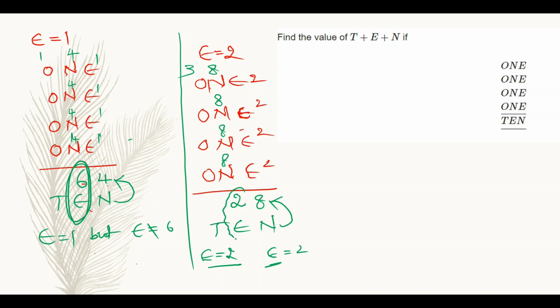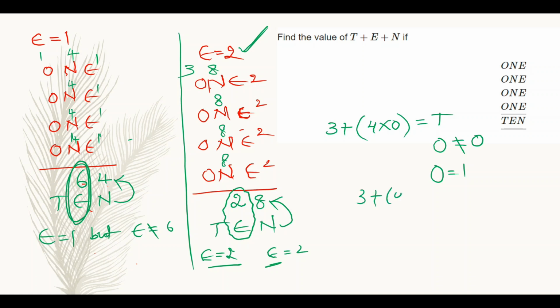Now in order to determine T value, that is 3 plus 4 O's, 4 into O, that will be T. Here I am not supposed to take O value as 0, because every ONE is a 3-digit number here. So I am taking O value as 1. So 3 plus 4 into 1 is equal to T. That means T is equal to 7.